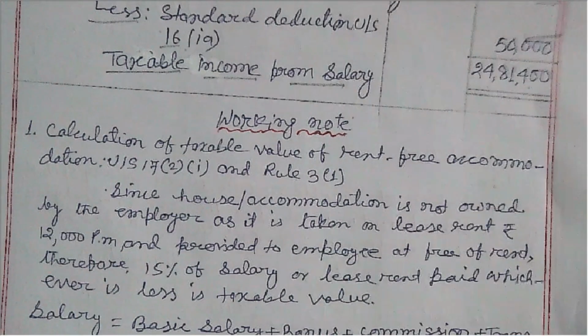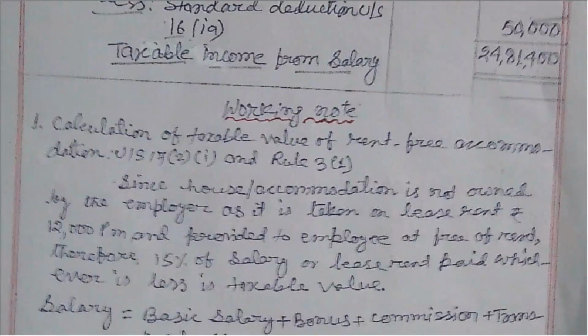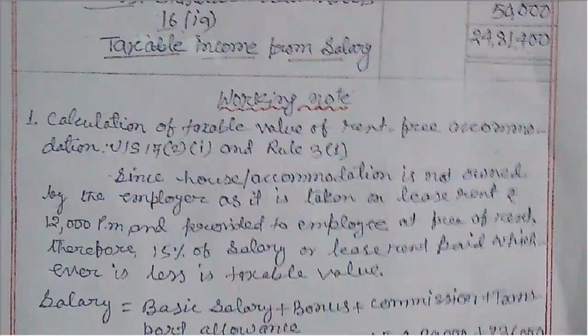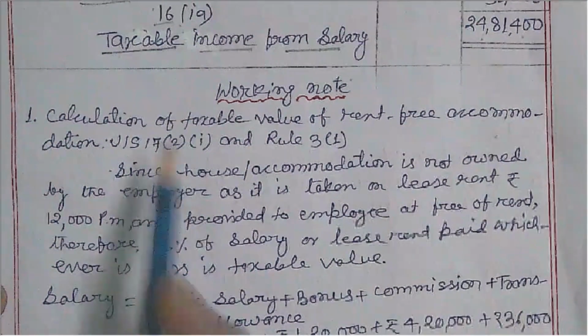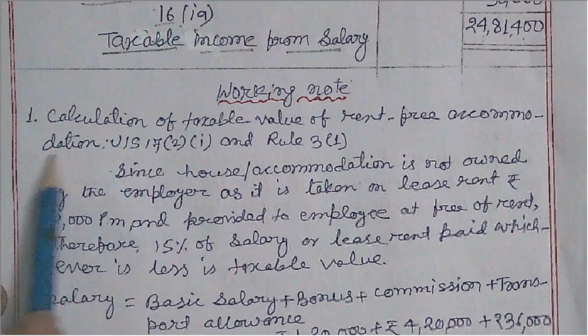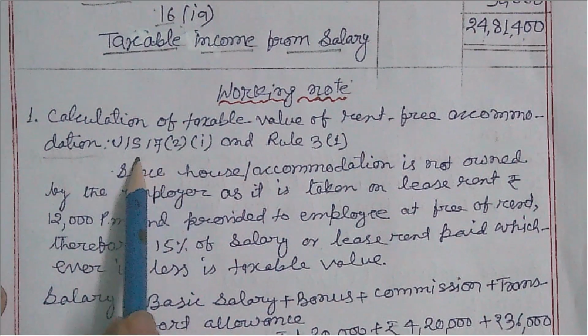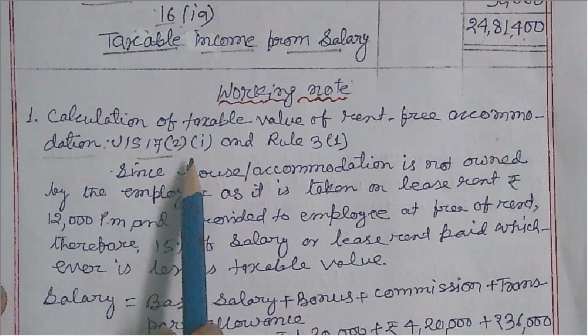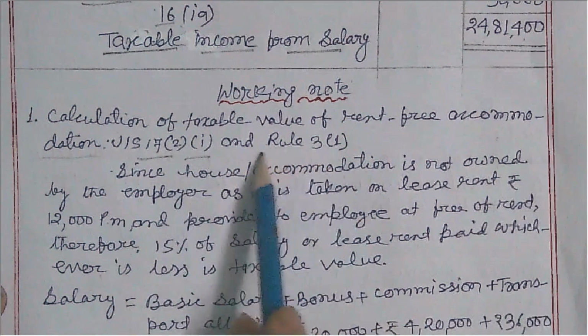Now rent-free accommodation is provided. How is it worked out? I have written here the calculation of taxable value of rent-free accommodation under section 17(2)(i) and rule 3(1).